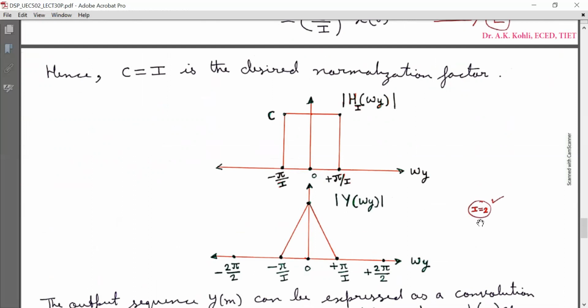Here I have considered I is equal to 2 and shown that only this portion, that is minus π by 2 to π by 2, will remain and the rest will be clipped off.